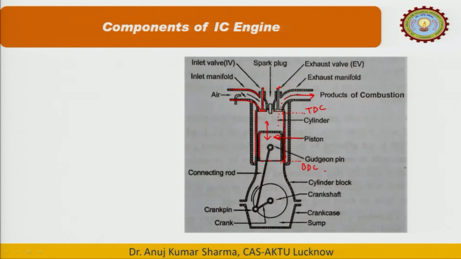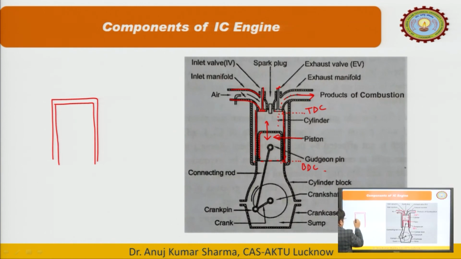These two bodies are cylindrical in shape. Now, we have a tight fit between the inside wall of the cylinder. Let us say this is the cylinder, and inside this is the lining of the cylinder, inside which the piston reciprocates.